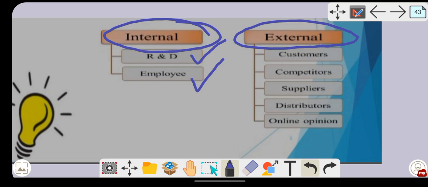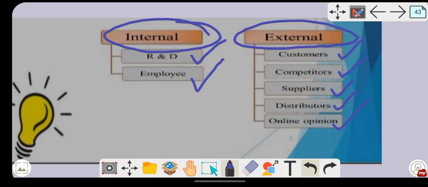In the external sources, there are customers. The companies go to the customers and try to find out the needs and wants of the customers. What are the customers expecting? What kind of product are they expecting? On the basis of that, the company is going to manufacture the product. Then competitors: if the competitor has come with some new product, on the basis of that you can also manufacture a new product. Then suppliers, distributors, online opinion.